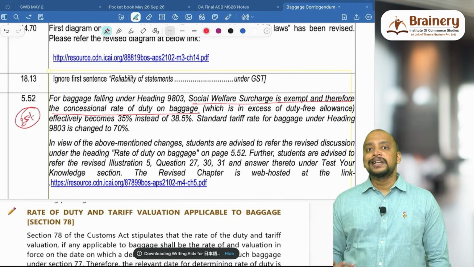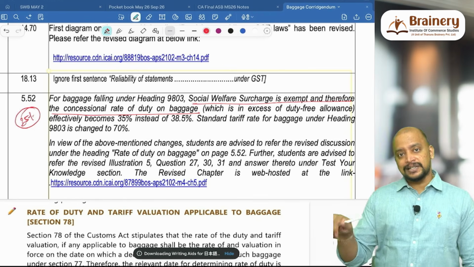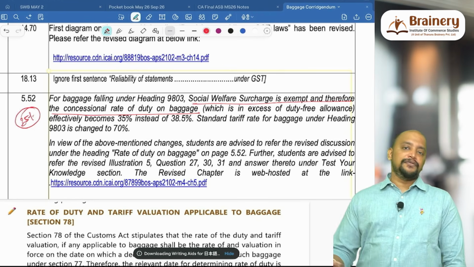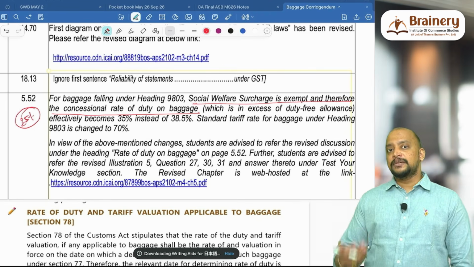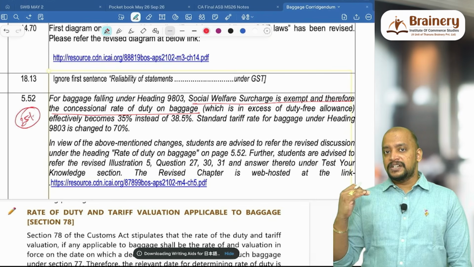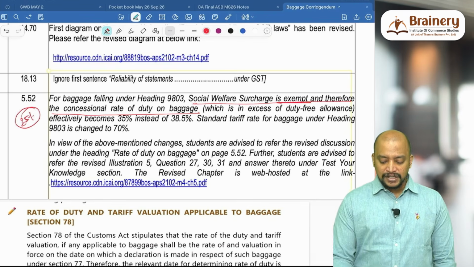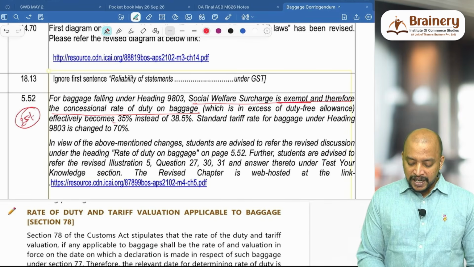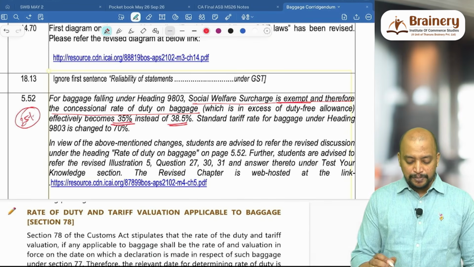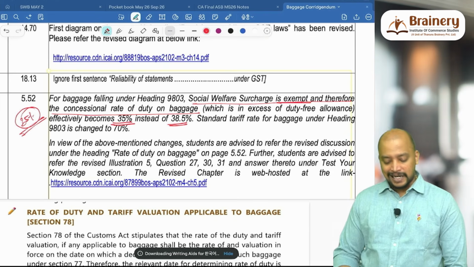Previously we used to take 35% plus 10%, that is 38.5%. But now, please remember, only 35% will be taken because the social welfare surcharge is exempt.